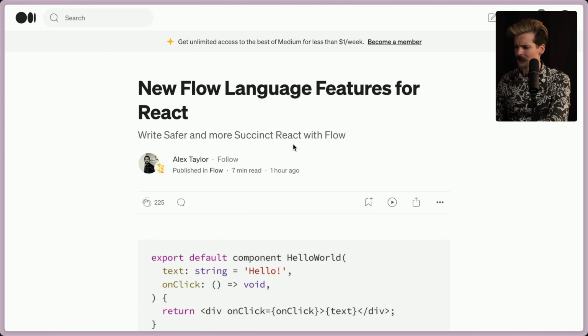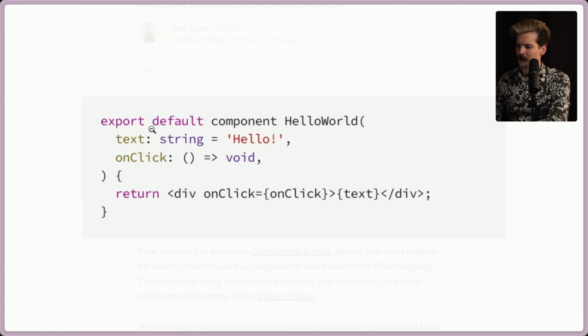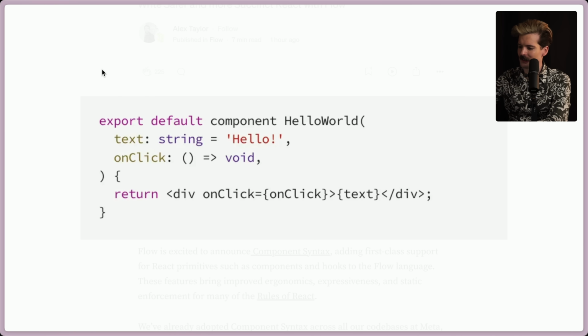Write safer and more succinct React with Flow. Y'all notice something interesting about this? This looks just like TypeScript for the most part, but there is one part that is very different. Notice the word here. It's not export default const or export default function. They added a component keyword.